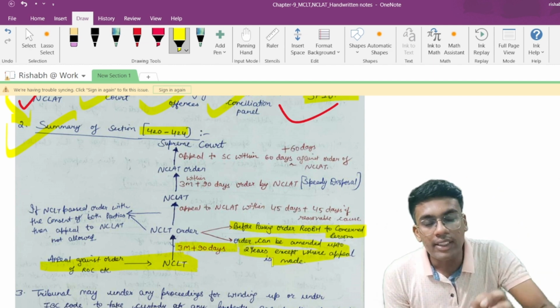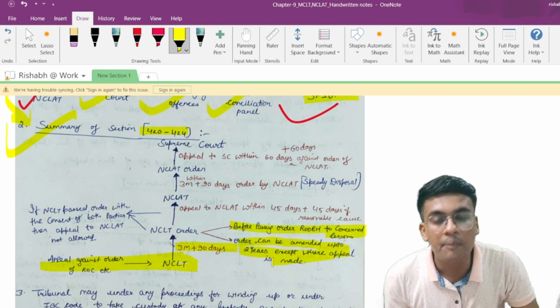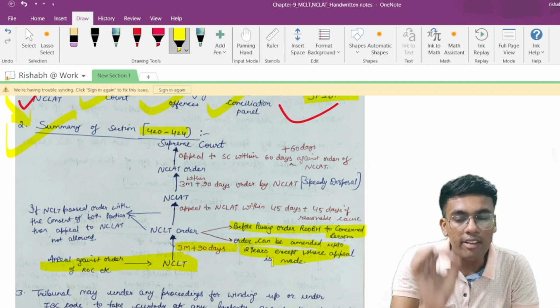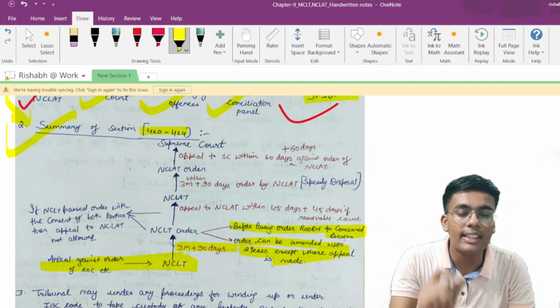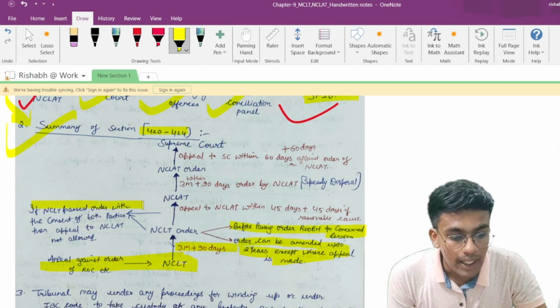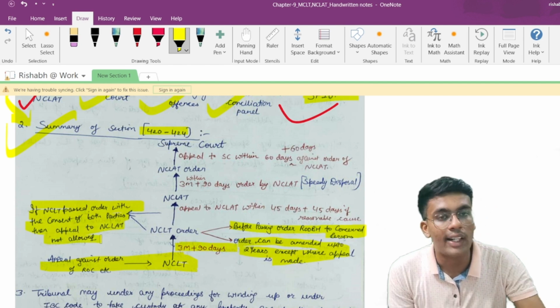That is, if NCLT has passed an order, then NCLT can itself, suo motu, amend the order, provided that no appeal has been made in respect of that order. If no appeal has been made, only in such a case can NCLT amend that order. Now if NCLT passed the order with the consent of both the parties, then an appeal to NCLT is not allowed.